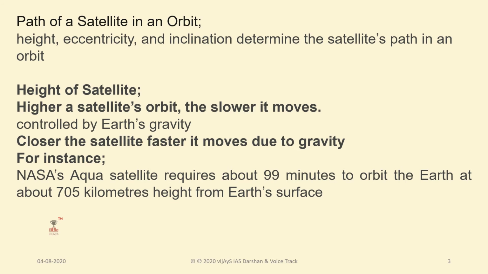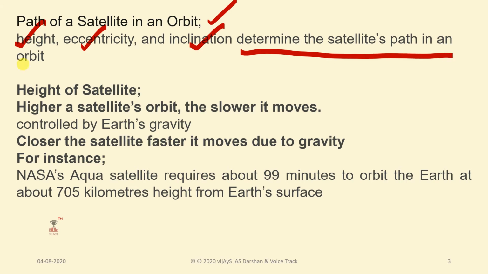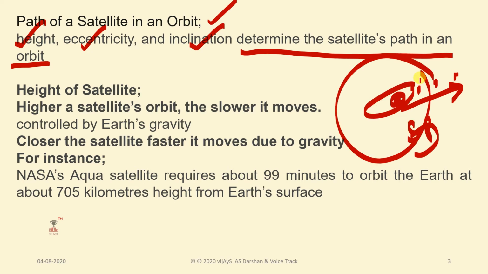Usually the path of a satellite is called an orbit. That means the road of a satellite is called an orbit. And height, eccentricity and inclination will determine the satellite's path on an orbit. That means if this is the earth, the path may be here, or here, or here, and that will determine the satellite path. So how it is moving, like this or like this, will depend on it.